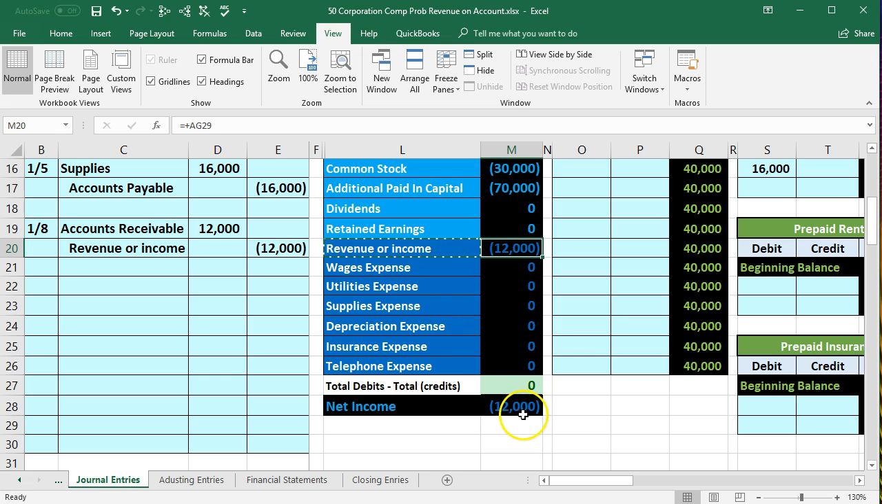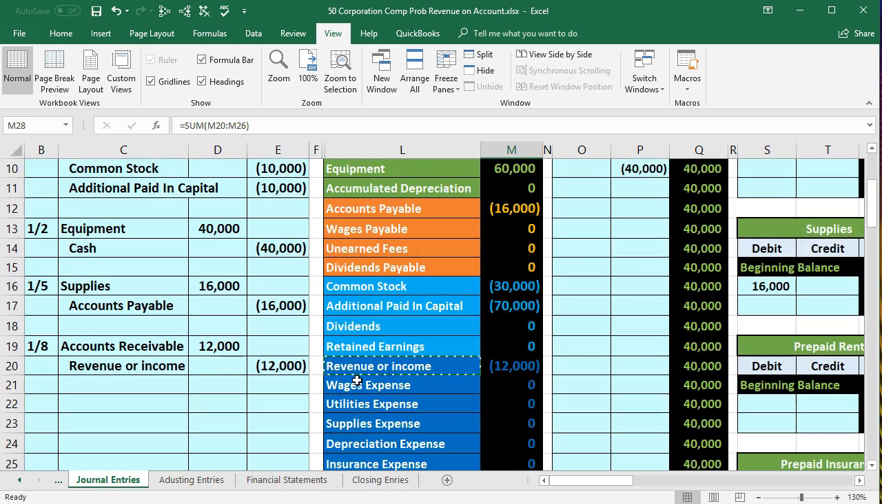So revenue is going up, so net income then, revenue minus expenses, is increasing. This doesn't represent a net loss. It represents negative for Excel. For purposes of debits and credits, it represents a credit. The credits minus the debits, the revenue minus the expenses, this being net income now of 12,000.